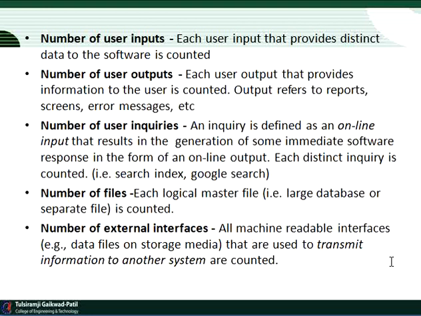After that, for the number of user outputs, each user output that provides information to the user is counted. Output refers to reports, screens, error messages, etc. It means how the user is going to access a particular output.